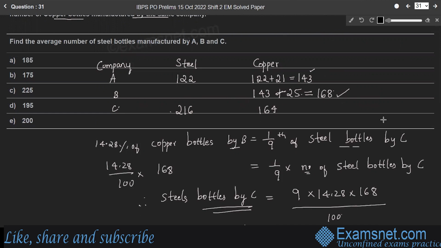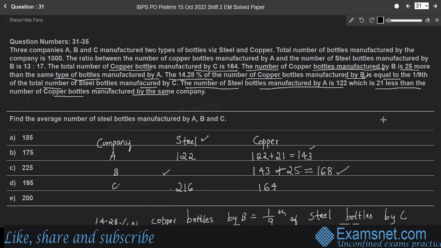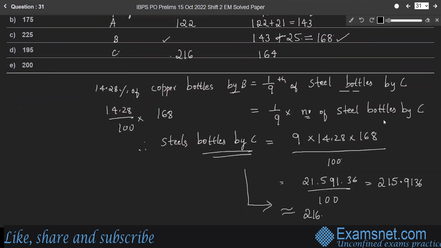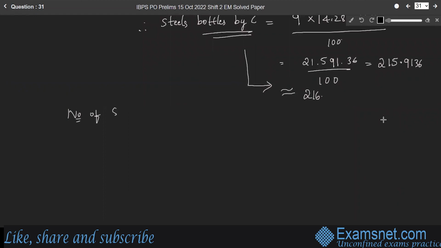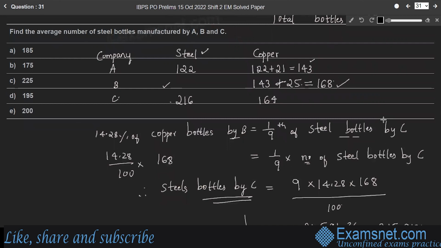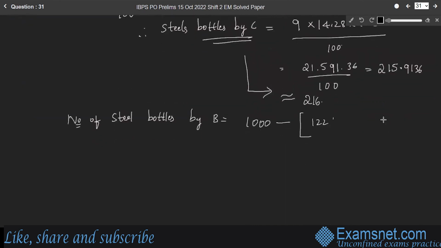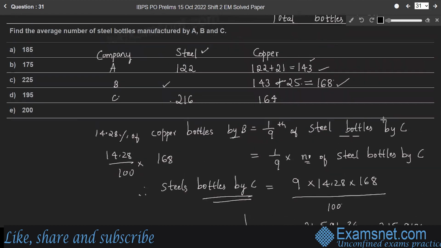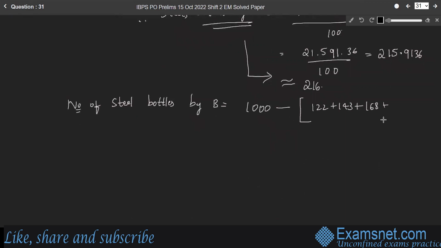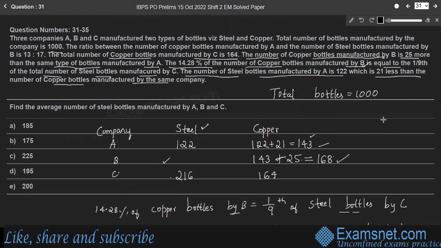Now we have to find the number of steel bottles manufactured by company B. It is given that there are 1000 bottles in total. So the number of steel bottles by company B is equal to the total bottles minus the sum of all these numbers: 122 plus 143 plus 168 plus 164 plus 216.